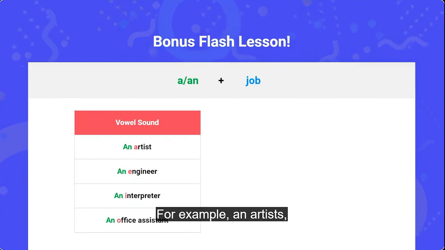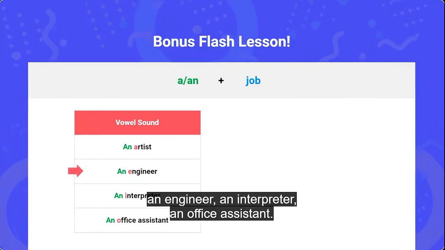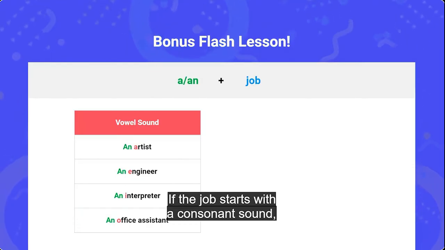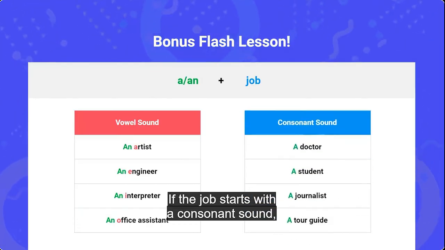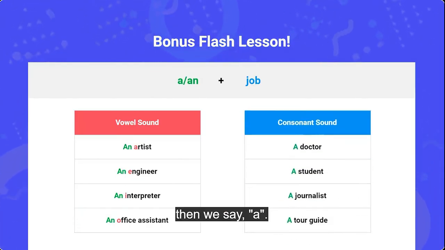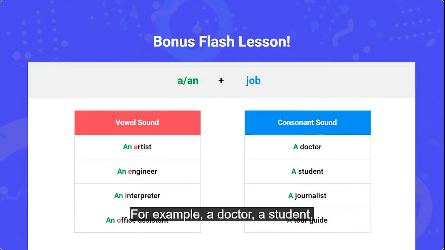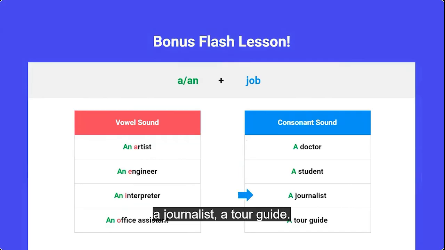For example, an artist, an engineer, an interpreter, an office assistant. If the job starts with a consonant sound, then we say a. For example, a doctor, a student, a journalist, a tour guide.